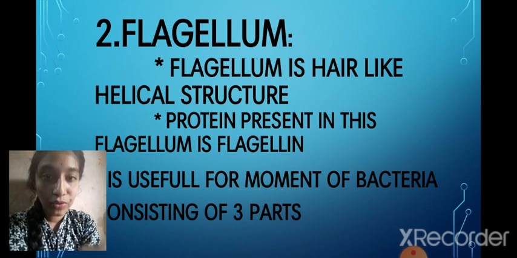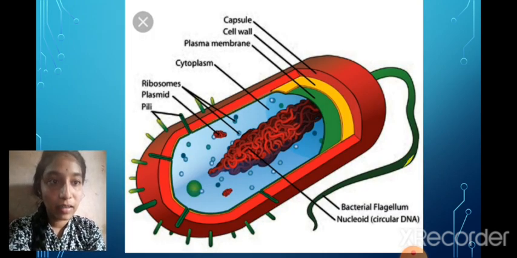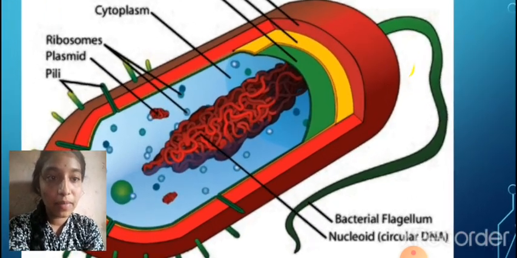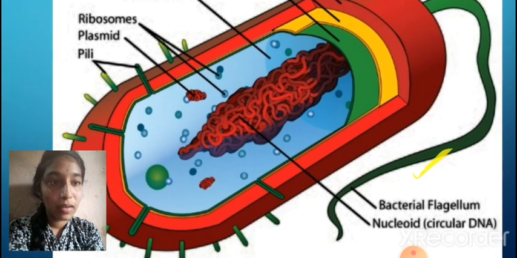So it is useful for locomotion. Here in green you can see the bacterial flagellum.